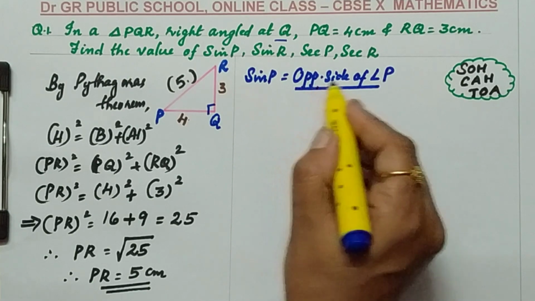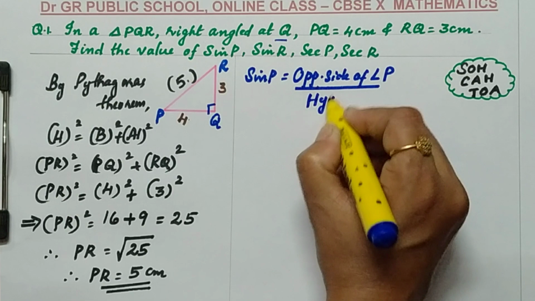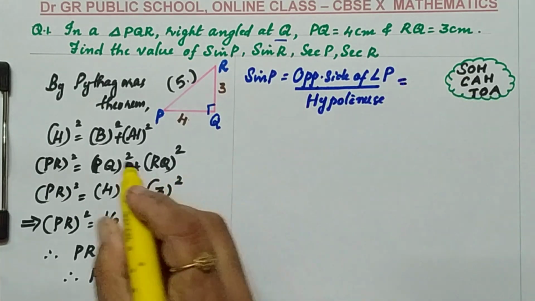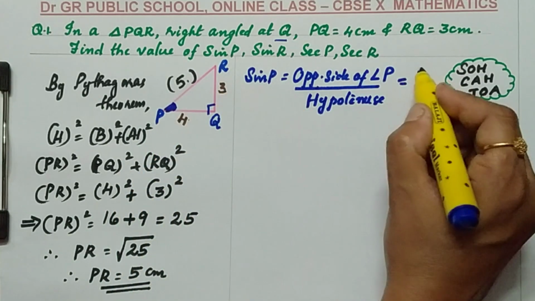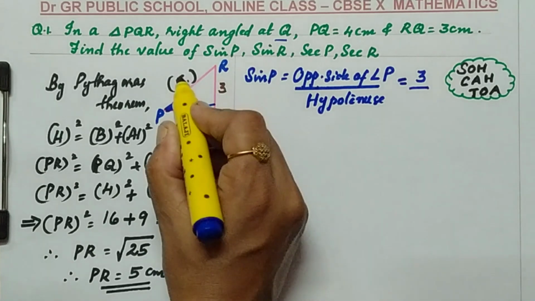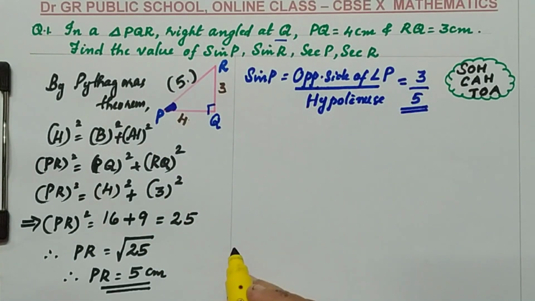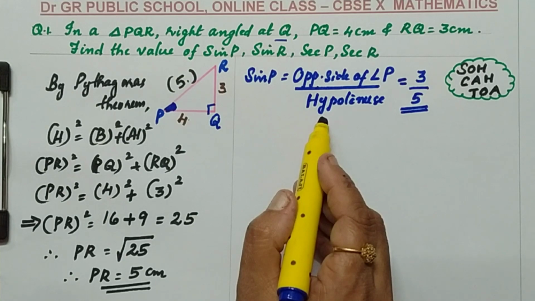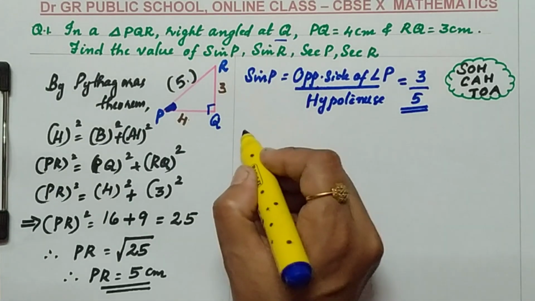opposite side of angle P by hypotenuse. For the angle P, the opposite side is 3, and the hypotenuse never changes, it is 5. So the answer is 3 by 5. Don't write the unit. Why? Because the name implies trigonometric ratio, and a ratio has no unit.